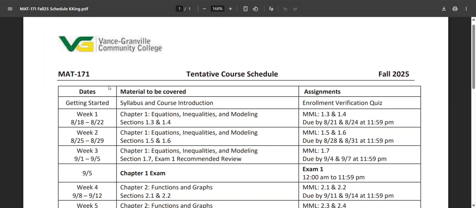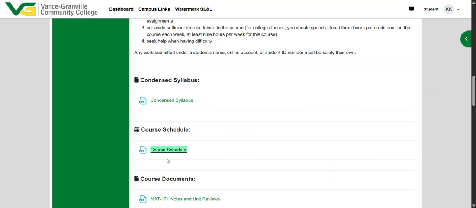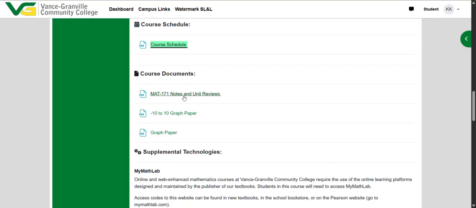All right, next I want to show you the course documents. So this is a link that will take you to all of the notes and all of the unit reviews for the entire course. I recommend saving it so you can write on it virtually or printing it ahead of time so that you just have all of the notes available as we go through each section.